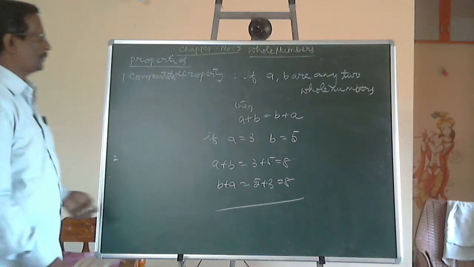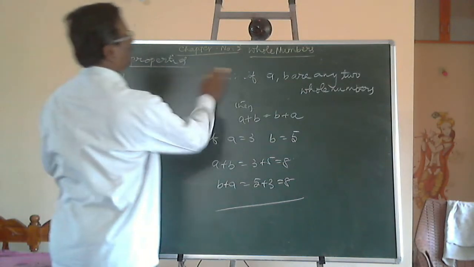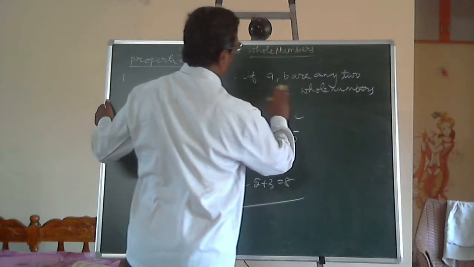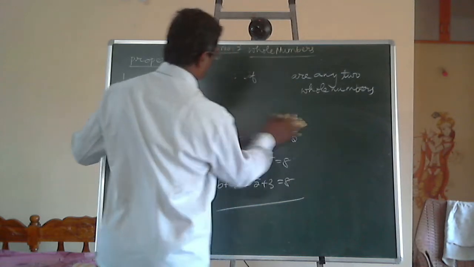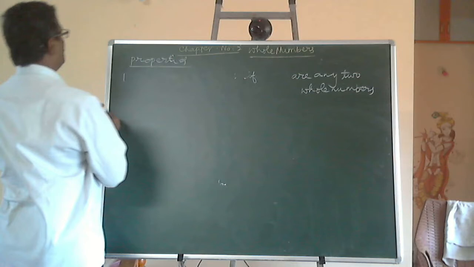Next, the third property is the associative property. In the associative property, we take three whole numbers.